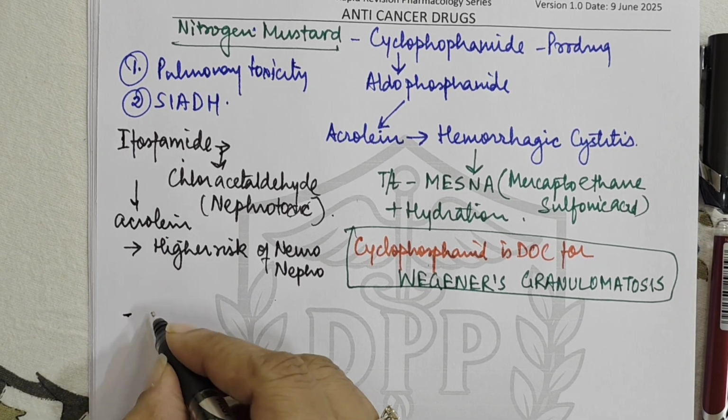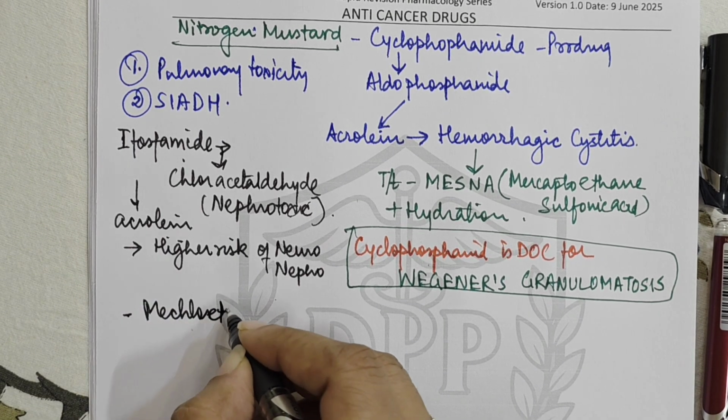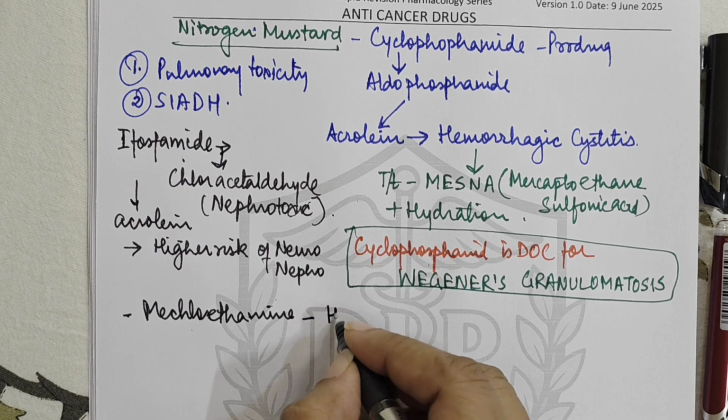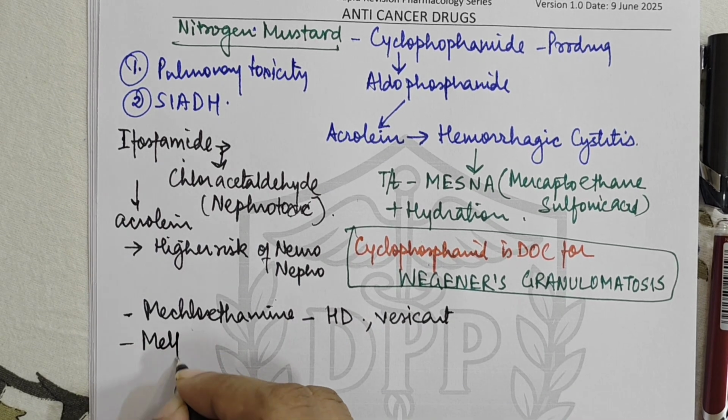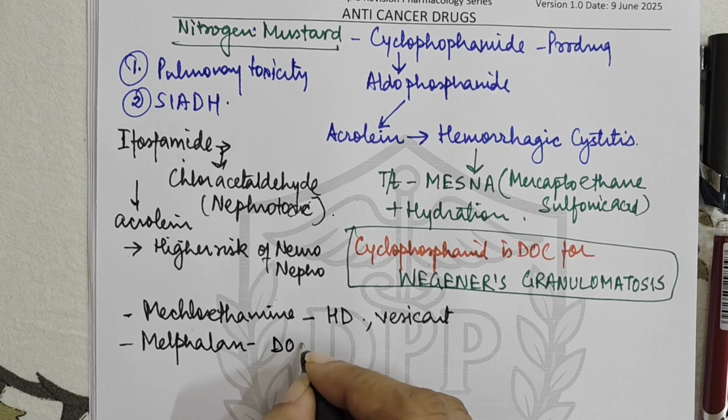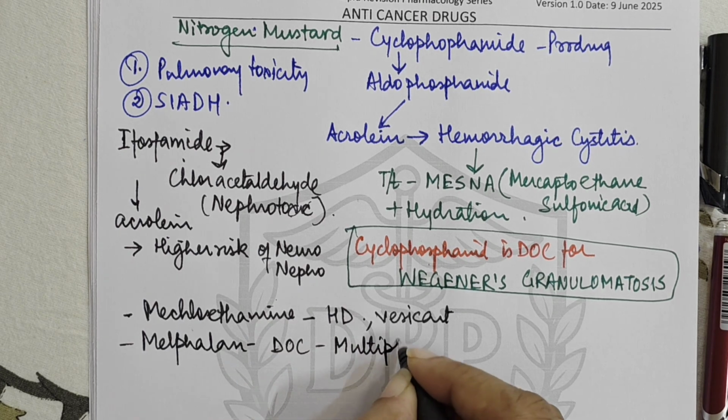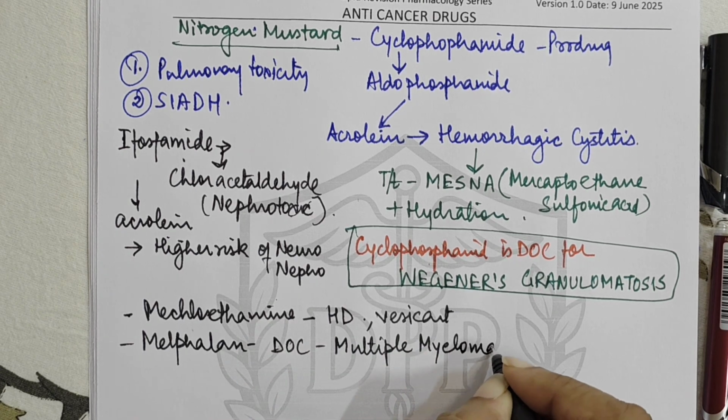Then there is a drug which is called mechlorethamine. This is used in Hodgkin's disease. It is also a vesicant, right? Then there is a drug melphalan, which is the drug of choice in multiple myeloma, right?